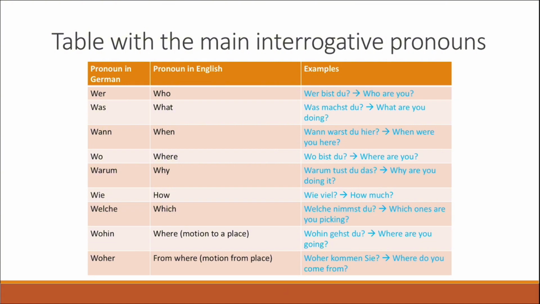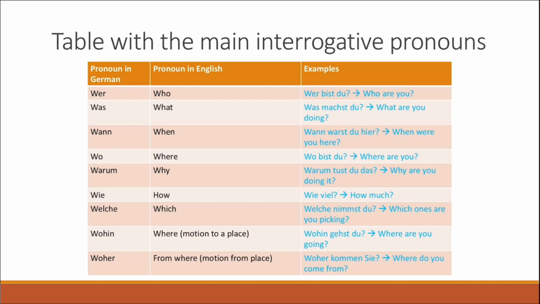Wohin gehst du means where are you going, and it is basically explaining a motion to a specific place. And because of that, we're saying wohin gehst du and not wo gehst du, because we are having a motion to a specific place. And the last one is going to be woher, which also means where, but in this case from where, and so it is basically a motion from a specific place.